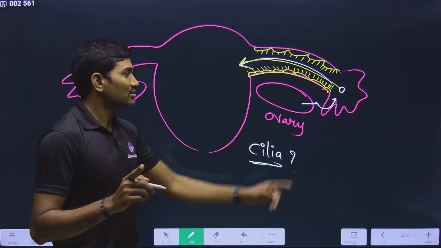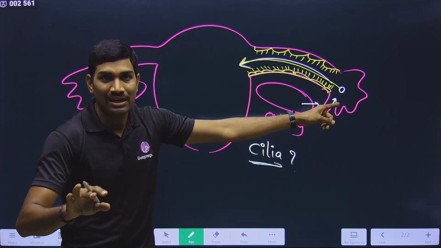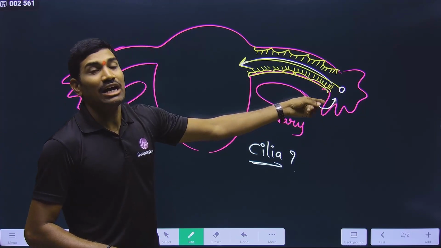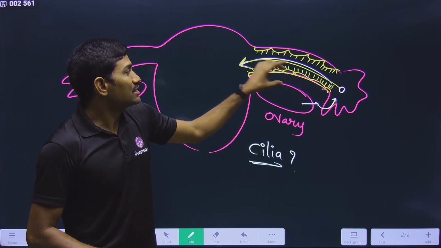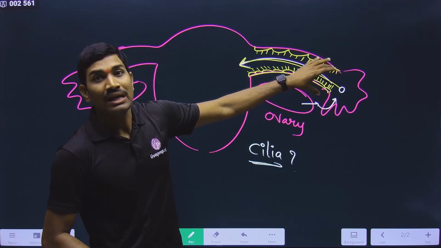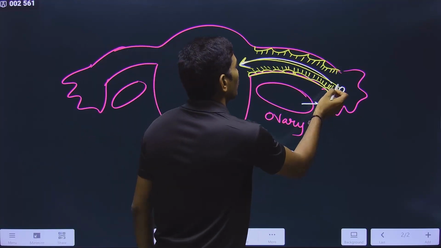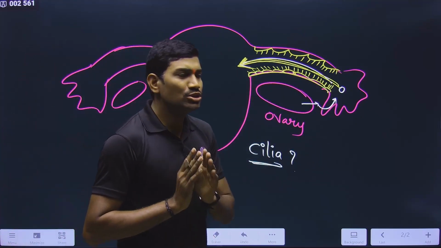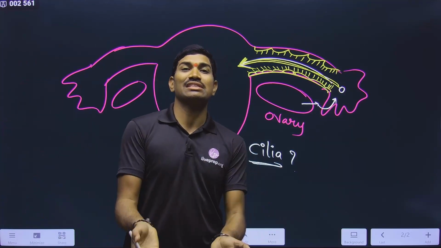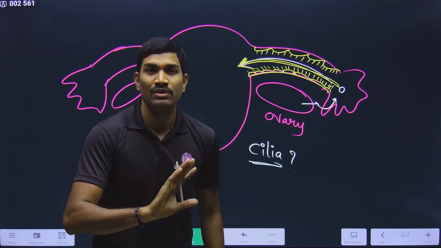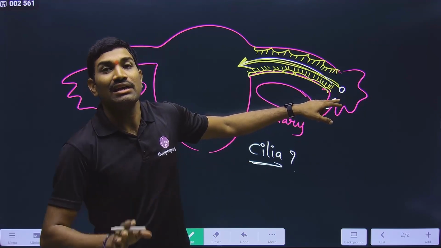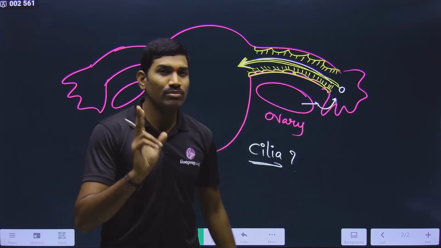So please understand this. Ovum does not contain cilia. Ovum does not contain flagellum. Whereas the cilia of the cells present in the fallopian tube are helping in the movement of the ovum towards the uterus. Don't make a mistake. I am observing that many students think that the ovum has cilia, that's why it is able to move. No, the ovum does not have any structures like cilia and flagella. Please understand this. So don't make mistakes.